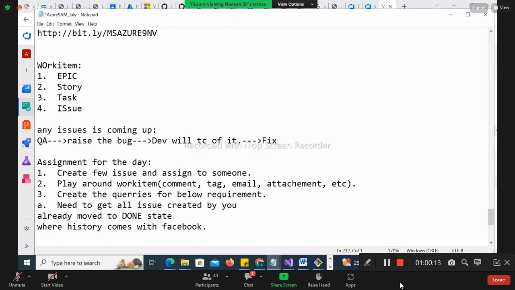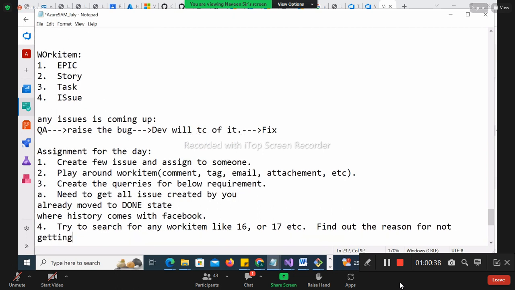The fourth question is to try to search for any work item, like 16 or 17, etc. Find out the reason for not getting the output. Okay, get the point, buddy, you have to find the reason for this. Clear? This is your assignment for the day.